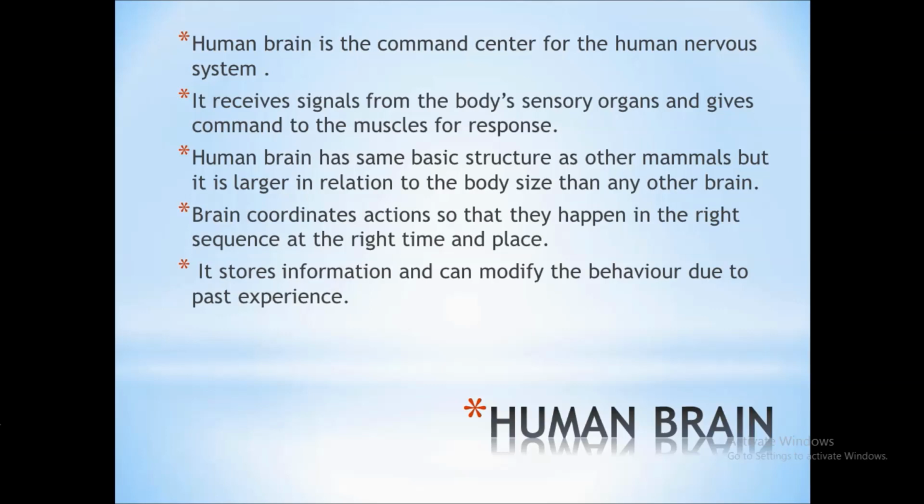Human brain has the same basic structure as other mammals, but it is larger in relation to the body size than any other brain. Our brain coordinates actions so that they happen in the right sequence at the right time and place. It stores information and can modify the behavior due to past experiences.